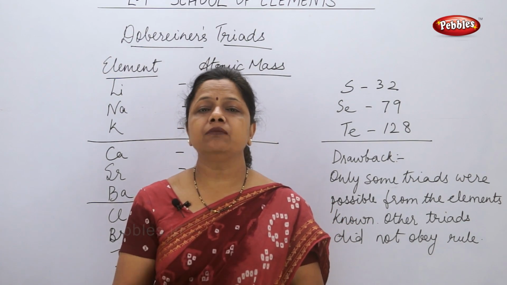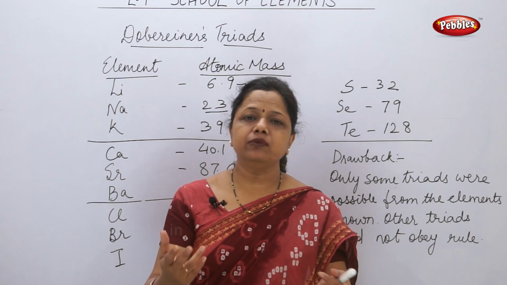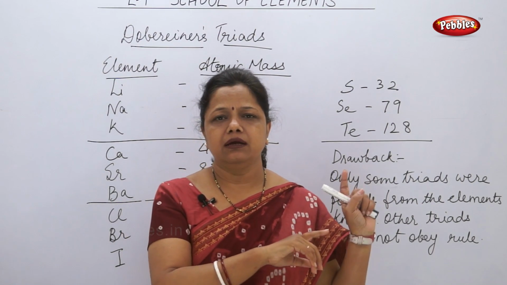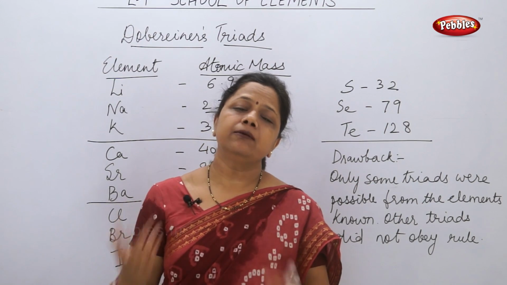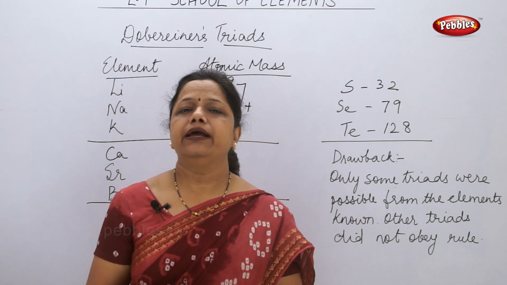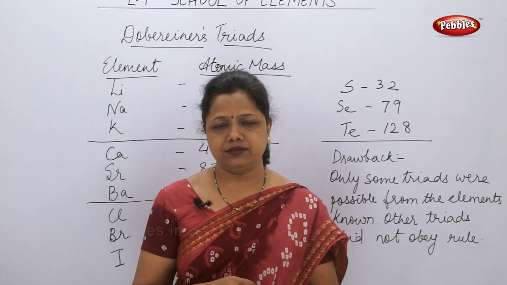He compared them with octaves. In music we have 8 notes: Sa, Re, Ga, Ma, Pa, Dha, Ni, Sa. So he arranged the elements in octave form, like musical notes, and that is why his theory came to be known as Newlands' octaves.